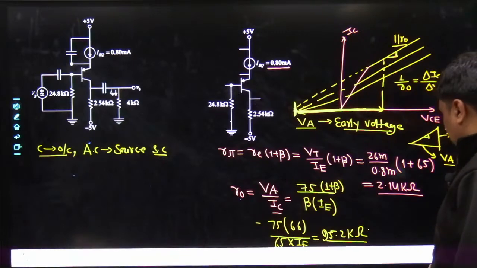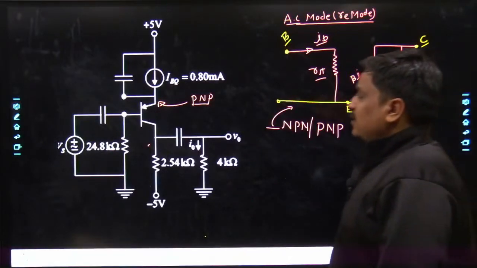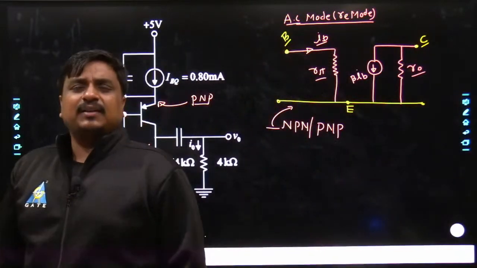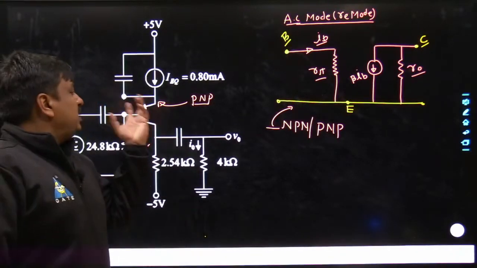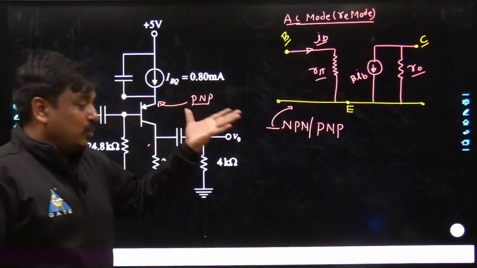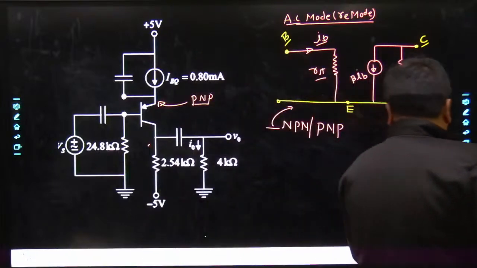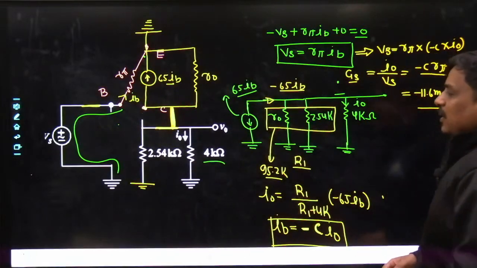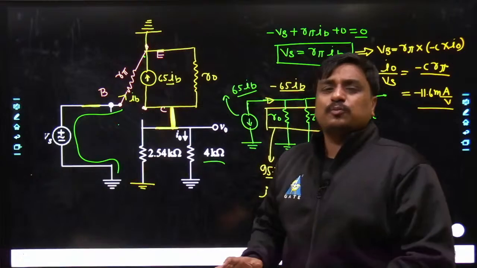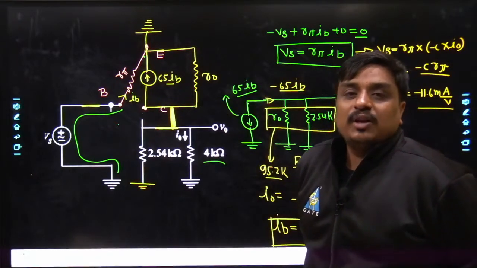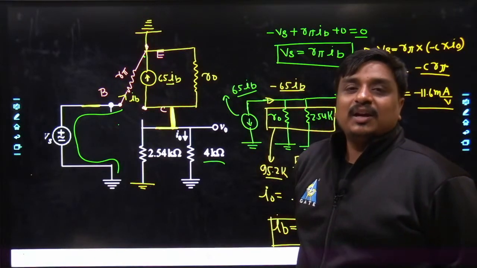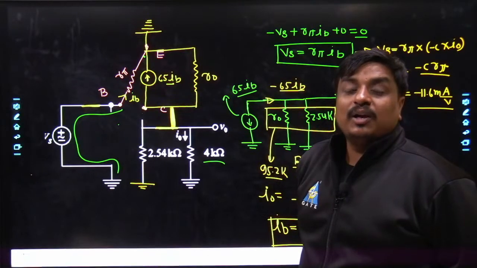That's the first thing. Next, as I was interested in finding the gain of the given system, either any type of gain it is, the BJT has to get replaced with its equivalent circuit. So what I did, I replaced it. But the replacement must be so smooth. I know many of the times the students do the replacement, but end of the day they are not able to calculate even the gain itself.